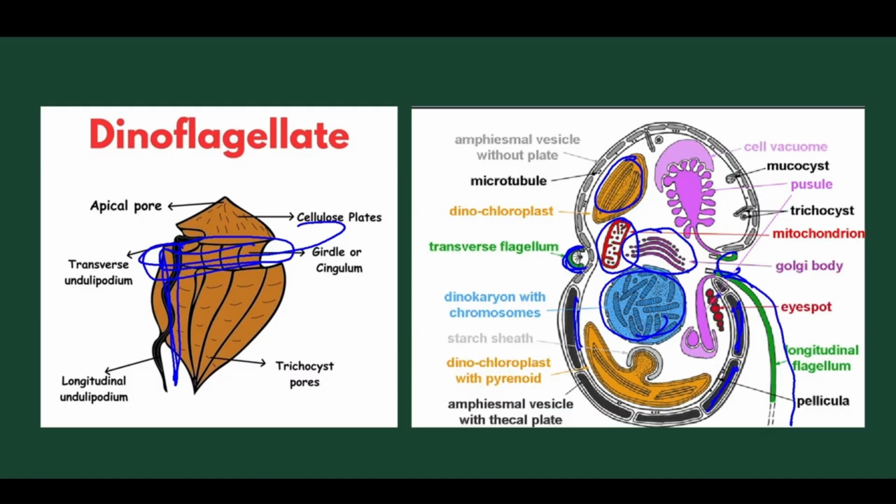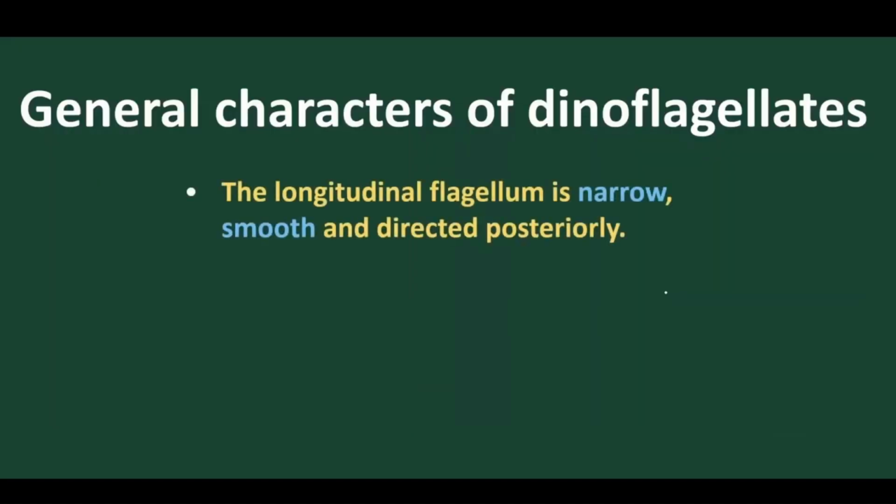70S ribosome is present, and very important, they also contain an eyespot. In some dinoflagellates, an eyespot-like structure is found to be present. Got it? So this is about the anatomy of the dinoflagellates.